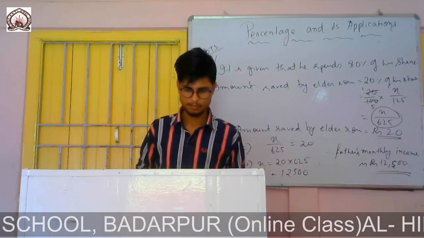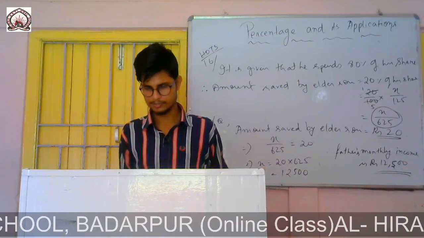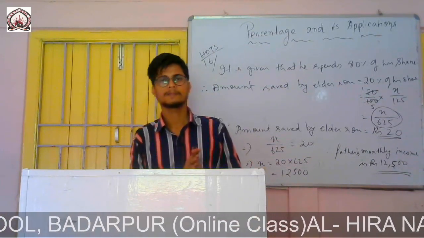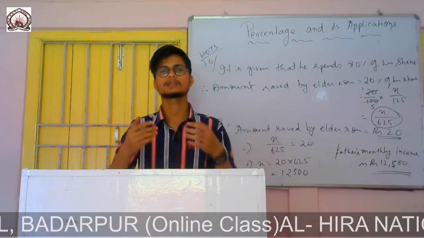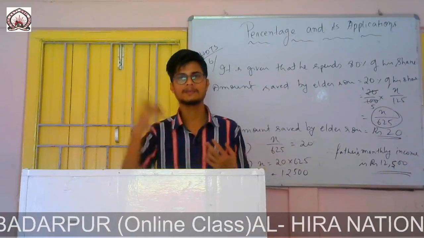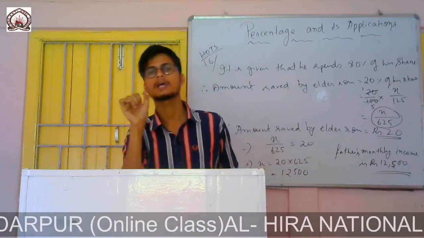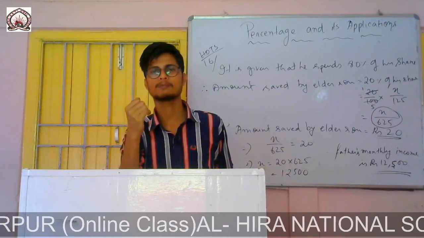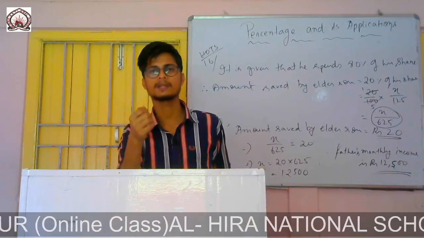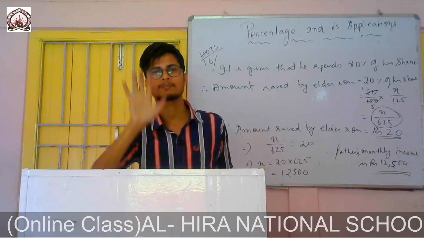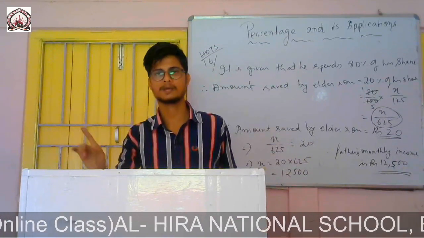So question number 1, this is about profit and loss. We know if a commodity, if I sell to someone, then it will be my selling price. If he buys this one from me, then it will be his cost price. If you buy a pen for rupees 10, then rupees 10 will be your cost price.